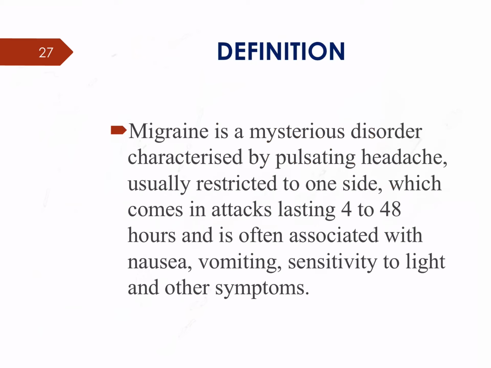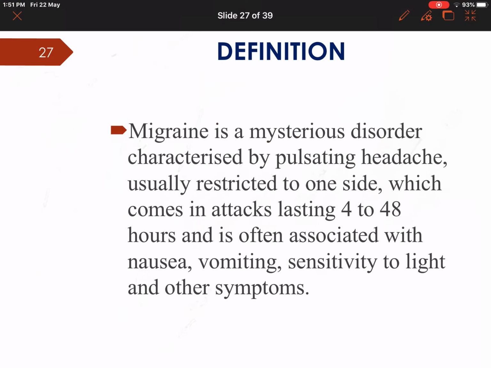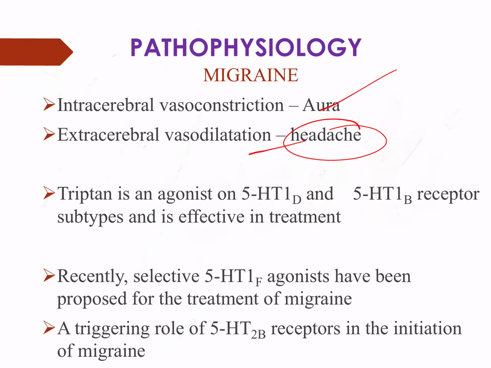Migraine is going to be associated with nausea, vomiting, hypersensitivity to light and other symptoms. So usually it is associated with pulsatile headache. It can be or cannot be associated with aura. This is mostly seen in women and it's mostly devastating for the healthy younger generation.